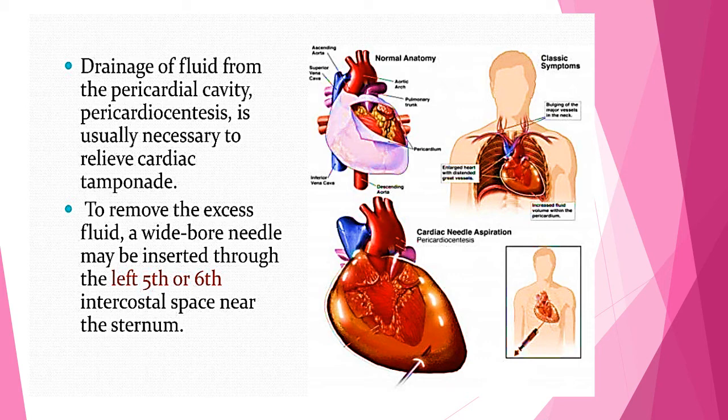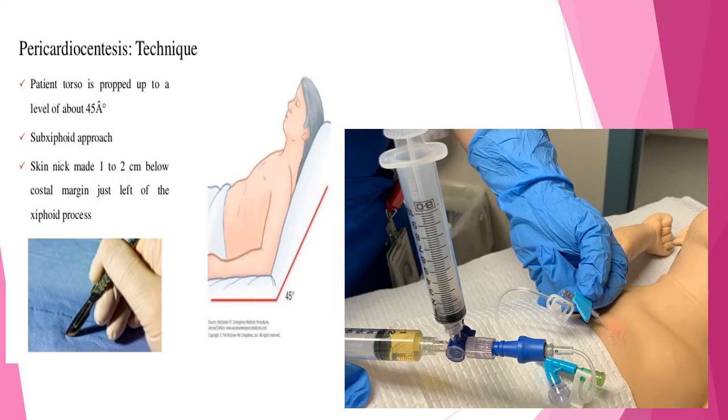And once the needle hits the pericardium, when you start withdrawing, you will start to see fluid come out. There'll be light yellow fluid being drawn out into your big syringe, and this is what it looks like. When the patient comes in, definitely the patient will not be able to lie flat on the table, so you have to put up the prop. The patient will be almost in a semi-Fowler position,